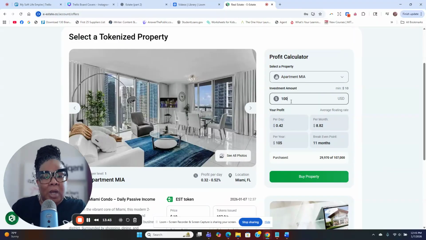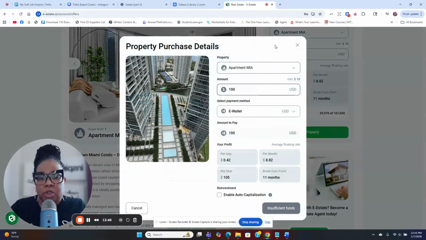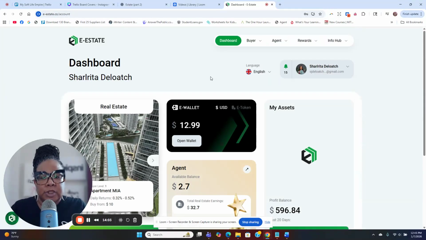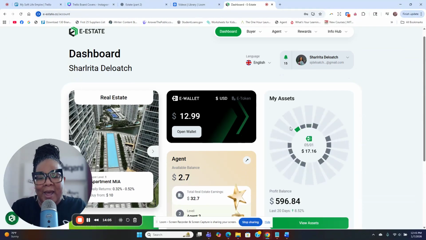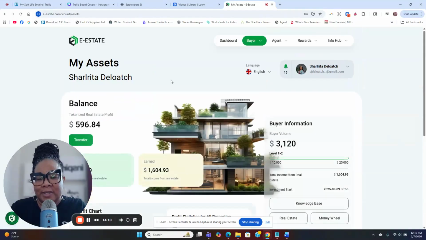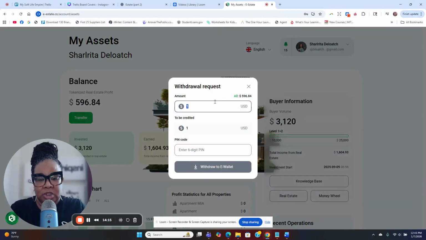Okay. So I'm just going to do $100 and then I'm going to hit buy property. Okay. So I'm going to buy it. I'm going to take $100 and take it from my e-wallet. Okay. Well, no, I can't take it from there, right? I have to cancel this. So I'm going to go over here to dashboard. I have to move it to my e-wallet. Okay. I only have $12 in my e-wallet. So I'm going to go here, view assets, and then transfer. Let's go ahead and just transfer $100 to my e-wallet.